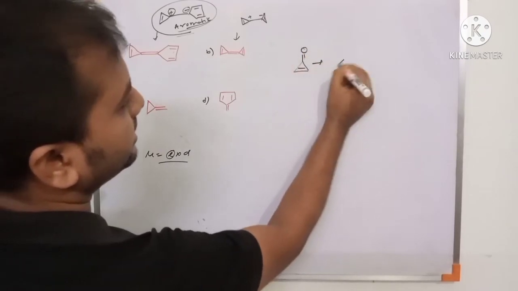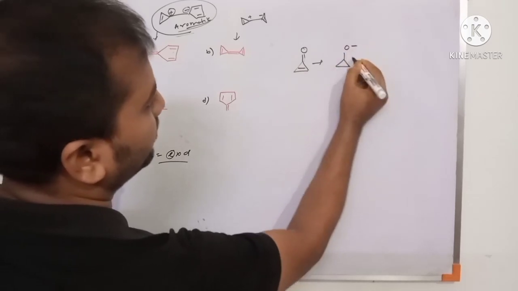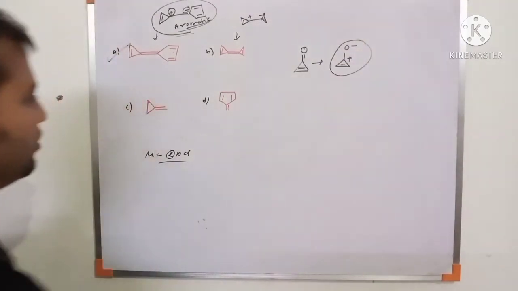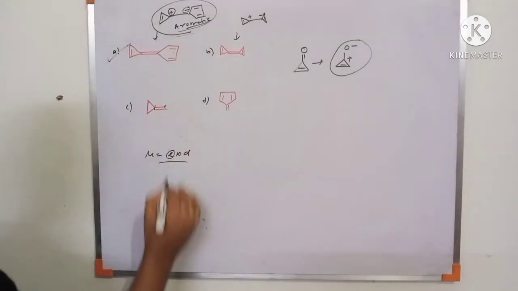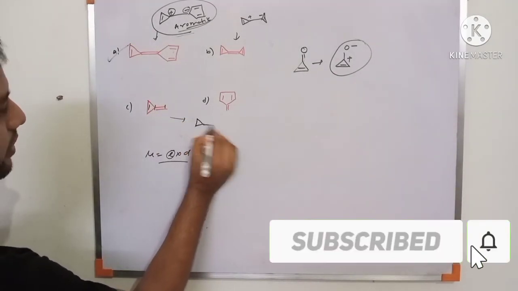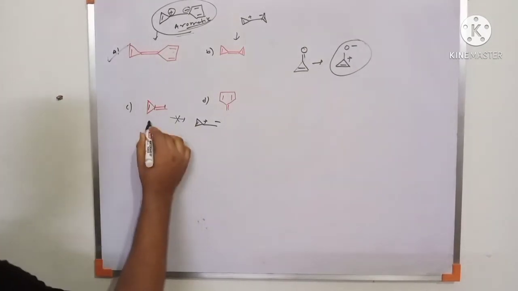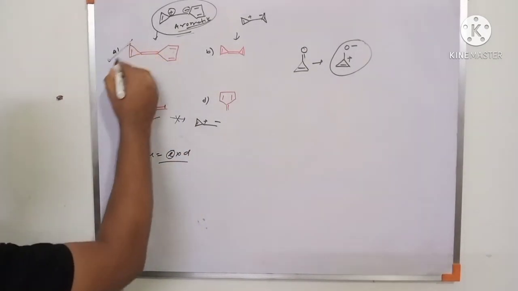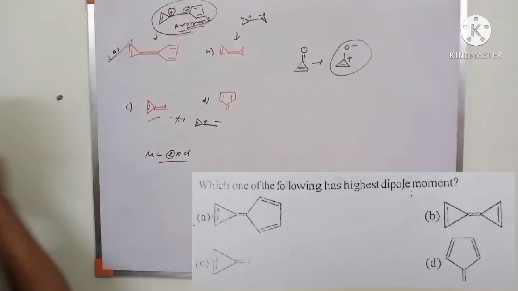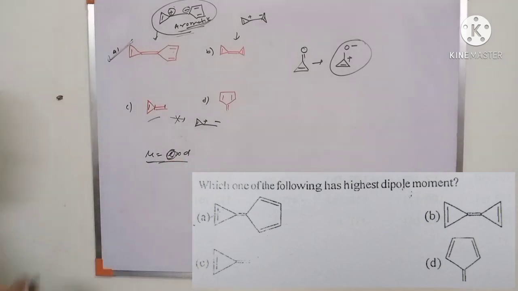Quasi-aromatic: there is an electronegativity difference between carbon and oxygen, so we break the bond. This is positive and this is negative. So this is a quasi-aromatic compound. But here there are only carbon-carbon bonds, with no electronegativity difference, so we cannot break this bond into positive and negative. So this is not the answer. Option A is the right answer because it becomes aromatic and positive and negative charges are created. So charge separation increases, so dipole moment increases.